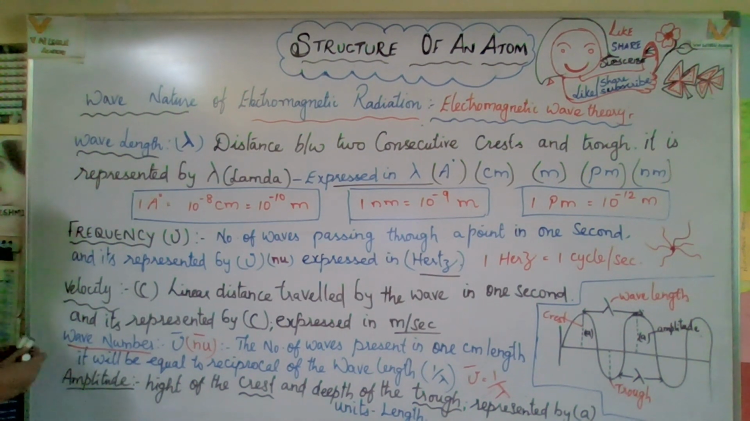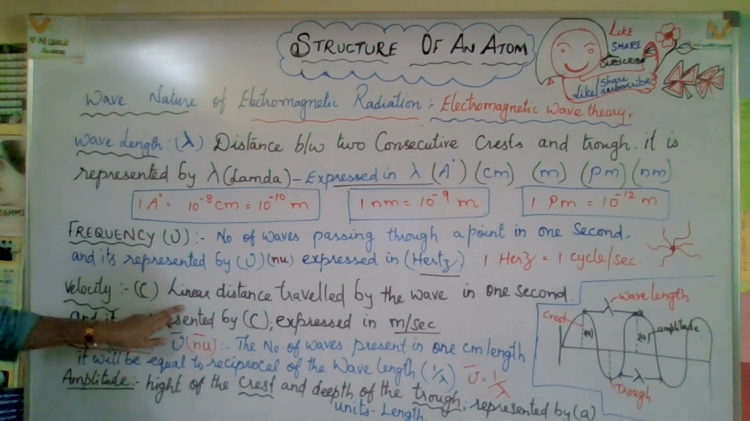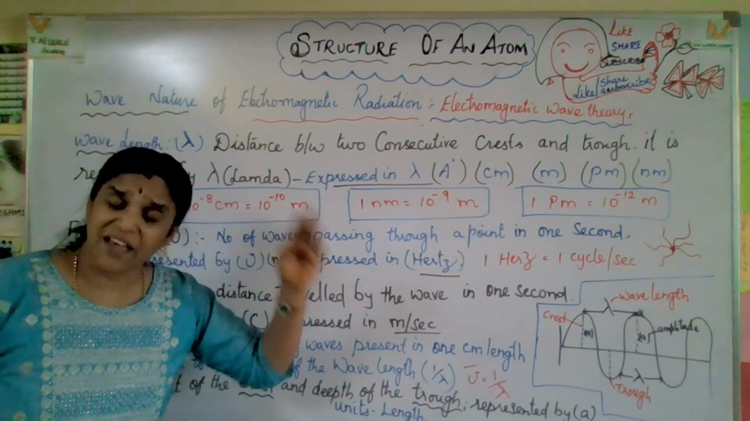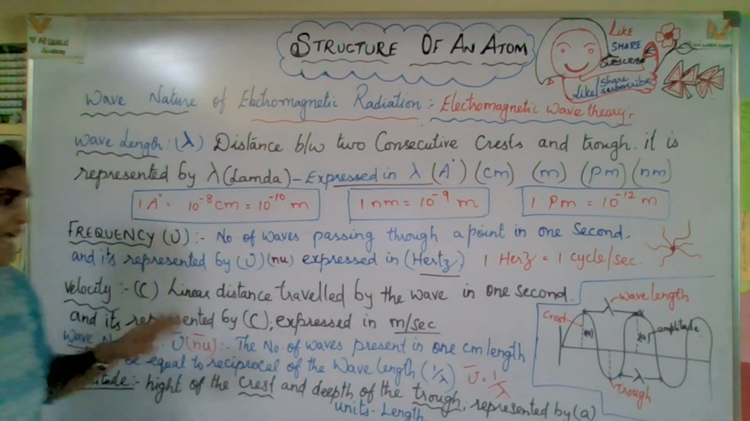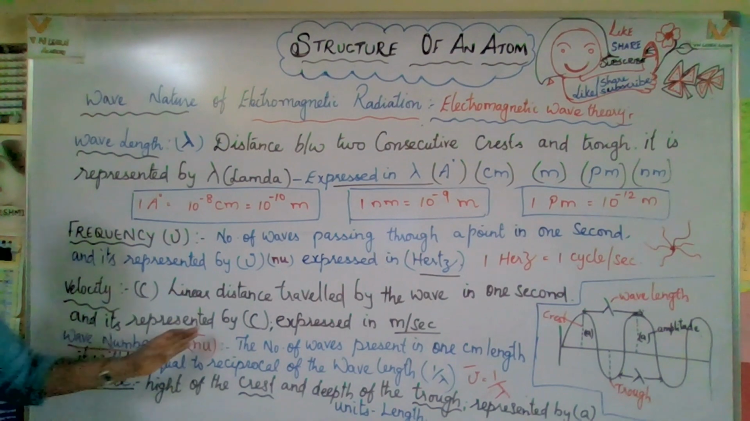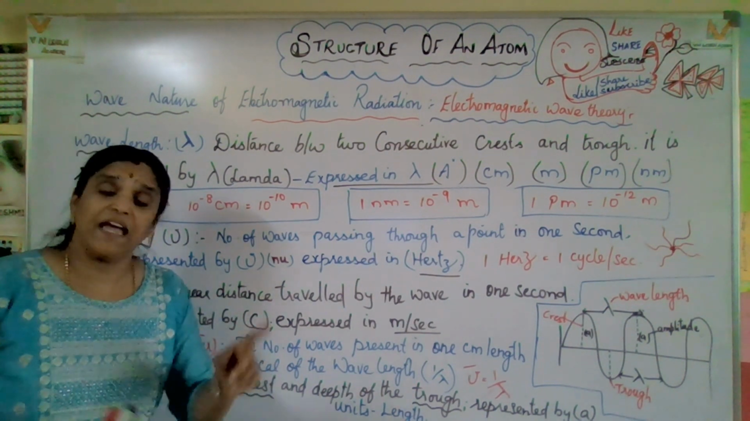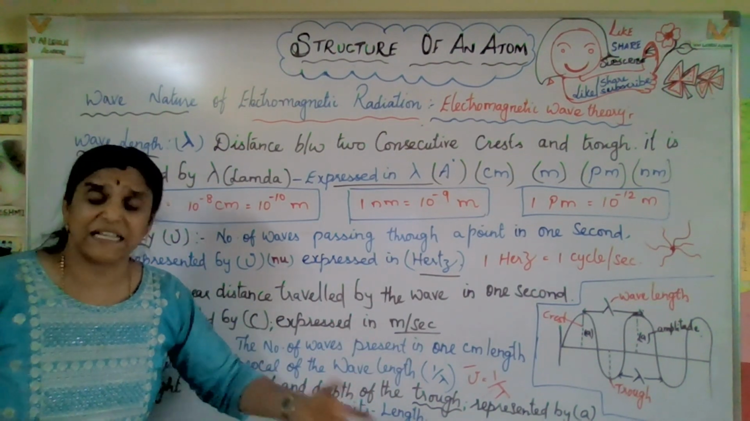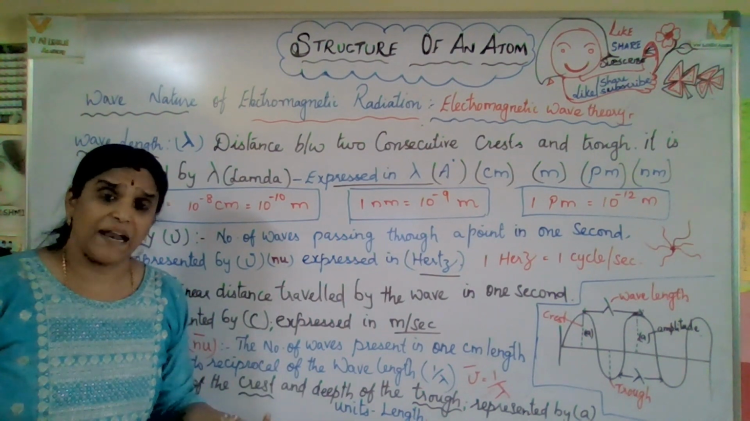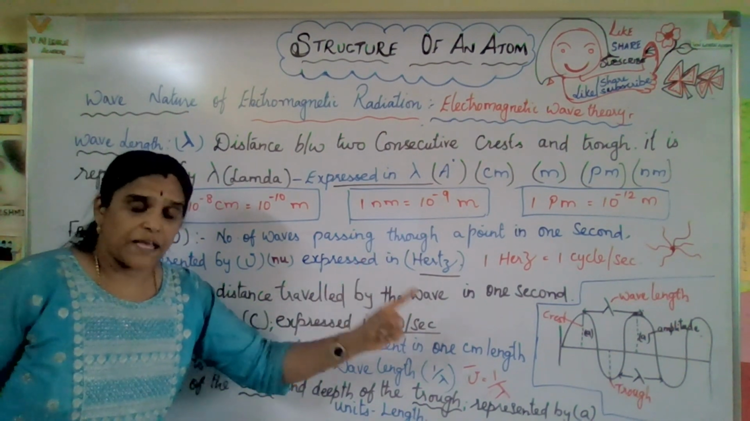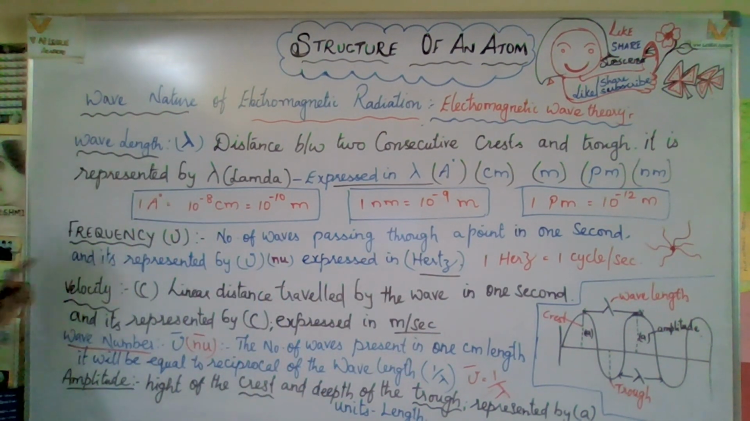Next one, velocity. What do you mean by velocity? Already you have learnt velocity in physics. The same applies in chemistry. Velocity is the linear distance traveled by the wave in 1 second. Here also they mention time, which is equal to 1 second only. It is represented by c in chemistry, sometimes v in physics. Velocity c is expressed in meter per second, because distance is length, so that is meter per second. So the linear distance traveled by the wave in 1 second is called velocity.